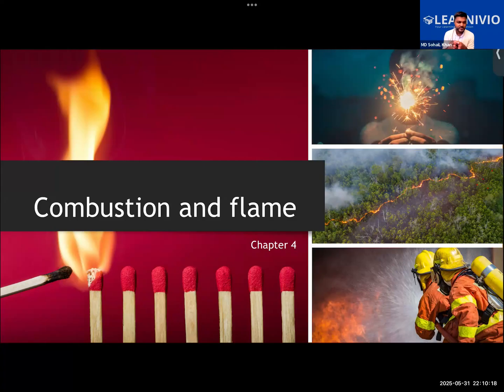But not always in every case. In some cases, it may only give out heat but not light. Then the rate of combustion will be different. Like here, the firecracker. Rinke, can you tell me which type of combustion this is? As you have learned this already, what type of combustion is this burning of firecrackers?